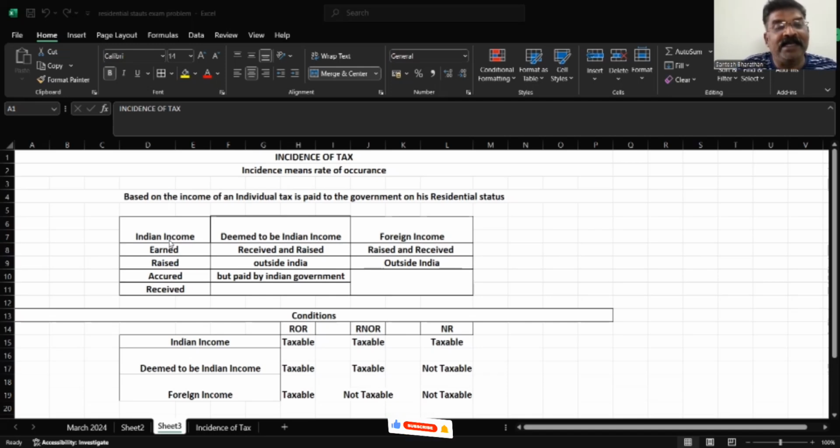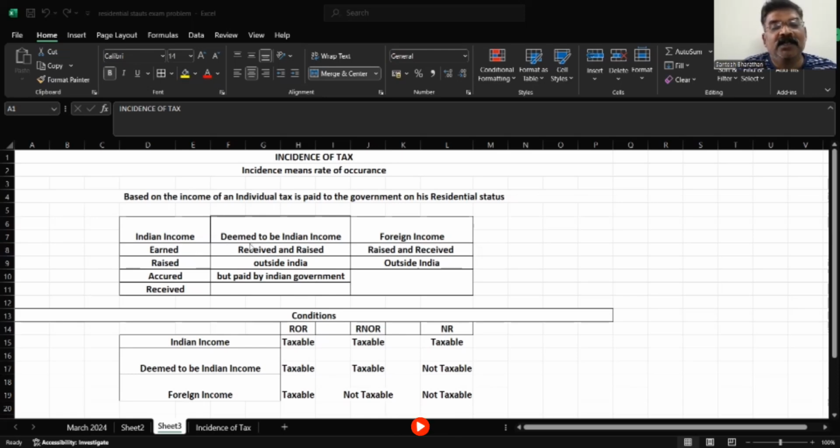Earned means which is earned in India, the income which is generated in India. Raised, again, that is earned or happening in India, the income which happens in India. Accrued, not yet received, but it will come to India. Received, the income, I have received the money in India. So any one category which falls in India, that we call an Indian income. Either it can be earned, raised, accrued, received in India, happens in India, that is called Indian income.